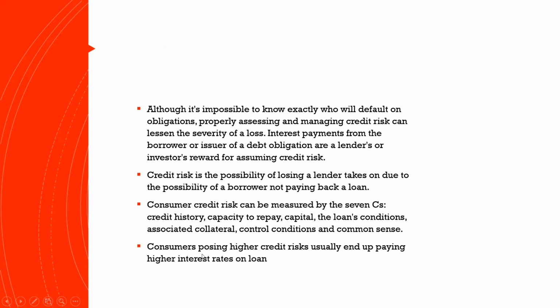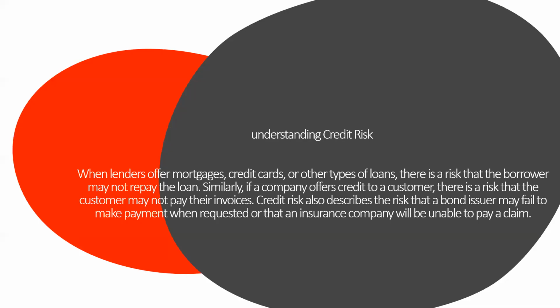Consumers posing higher credit risk usually end up paying a higher interest rate on loans. If a consumer has taken a lot of risk, there will definitely be a higher interest rate. We have all heard that the higher the risk, the higher the profit. The same thing applies here.